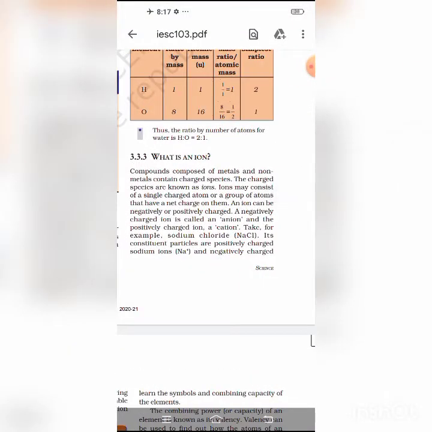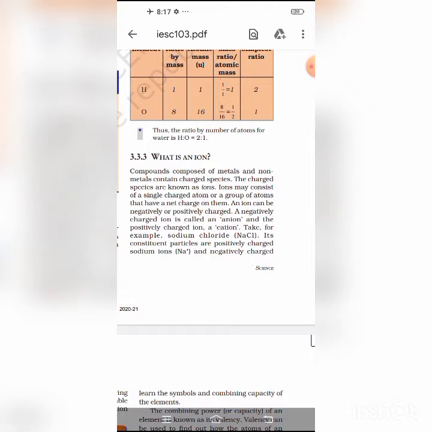When a group of atoms are joined together and carry a charge, a polyatomic ion is formed. For example, ammonium ion NH4+ is a polyatomic cation which is made of one atom of nitrogen and four atoms of hydrogen and carries a positive charge.